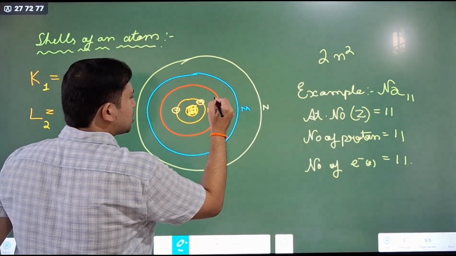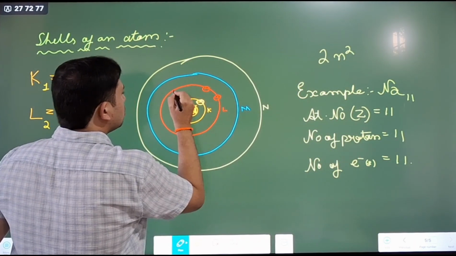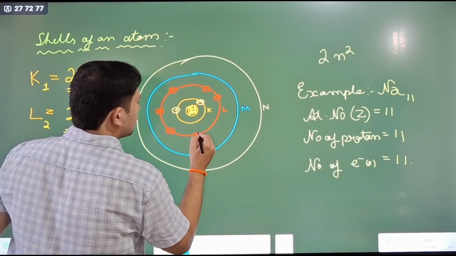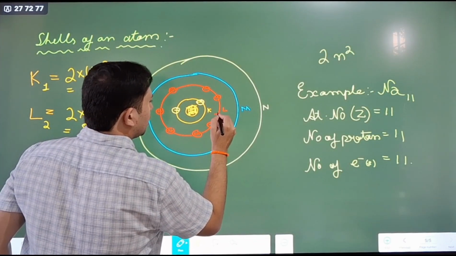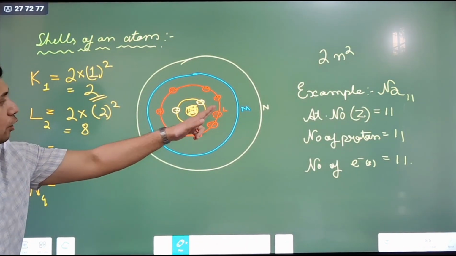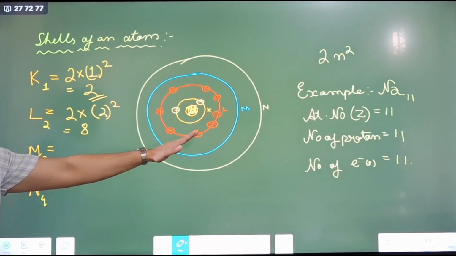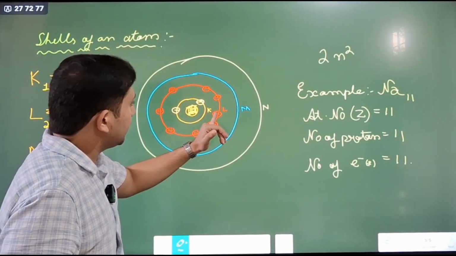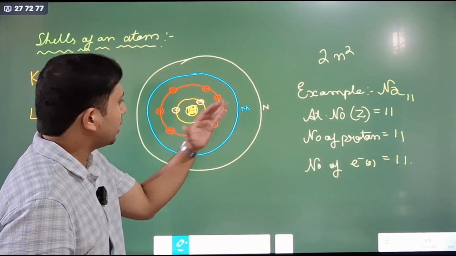We can place a maximum of 1, 2, 3, 4, 5, 6, 7, 8. As the L shell can hold a maximum of 8 electrons, 2 plus 8 is 10, and one remains.